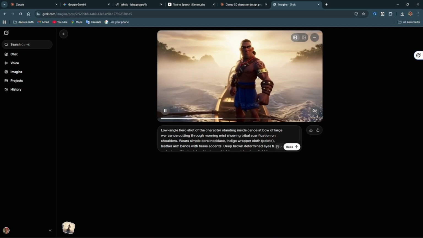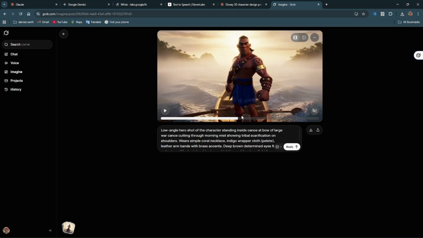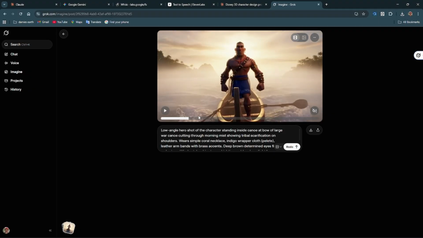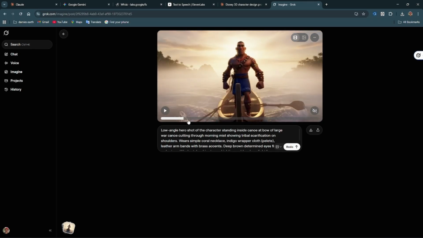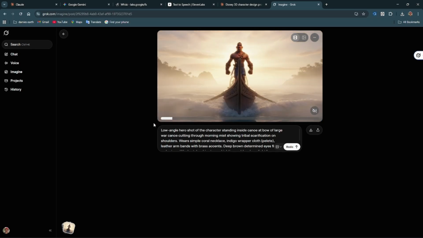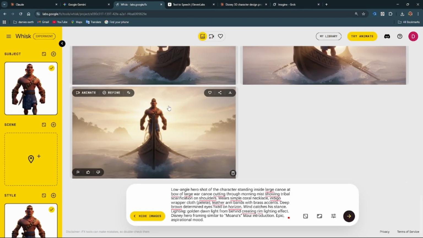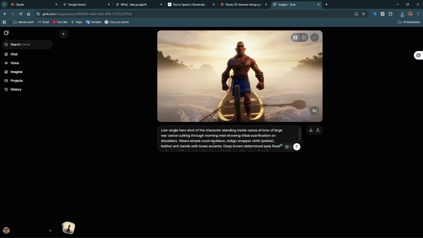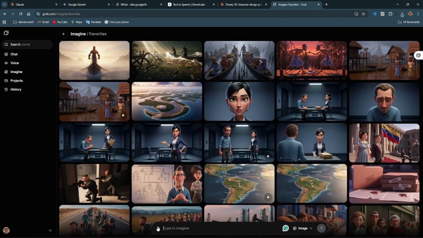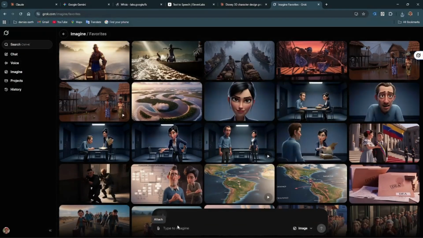Oh, hey, they've made a mistake here. It has changed its clothes all of a sudden. Do you see that? It has changed its clothes. This is one issue with Grok. So let me download this one instead. All right. Then anything that talks about the guy's clothes, I will take it out.